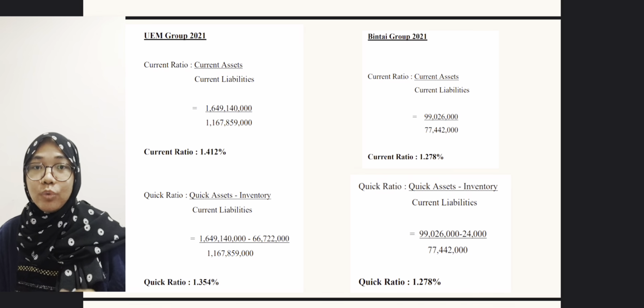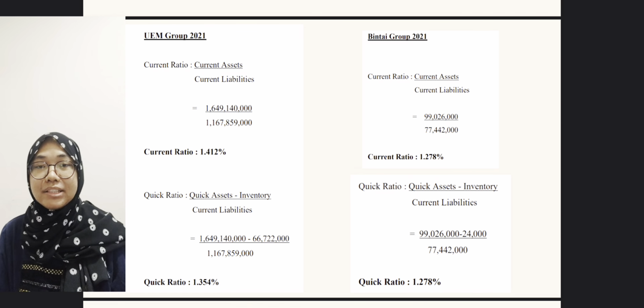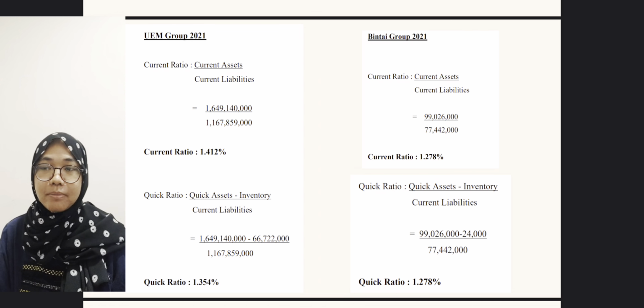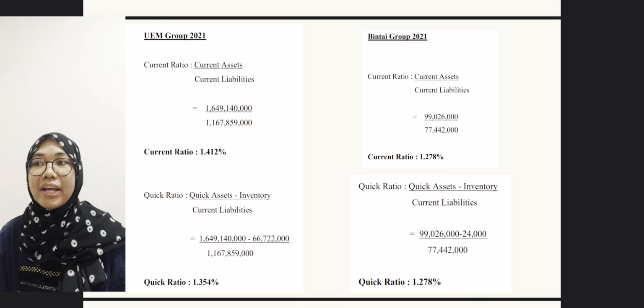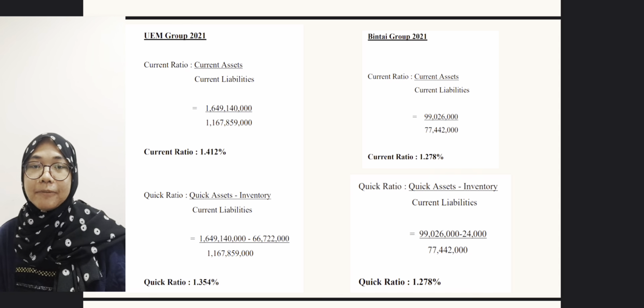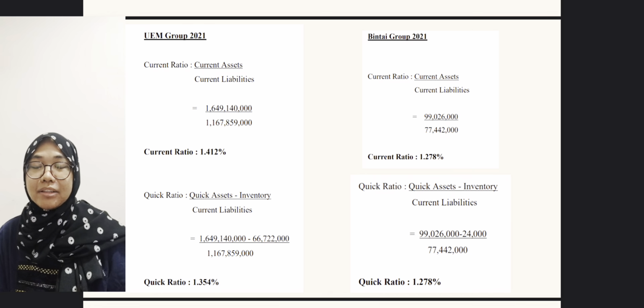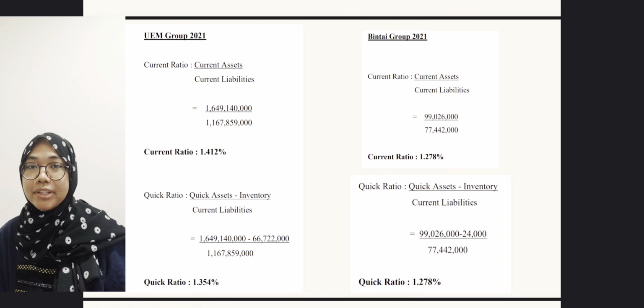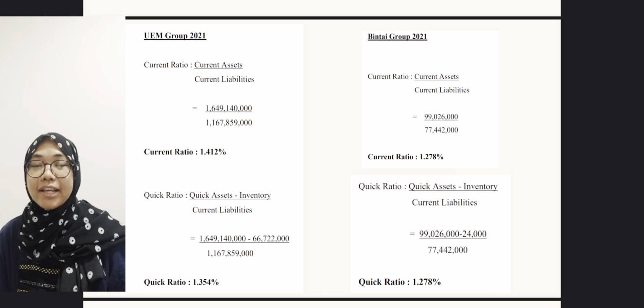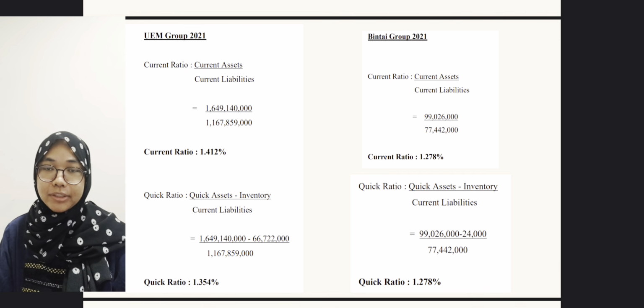This indicates that Magenta Group is slightly healthier compared to the other because it managed to use its assets efficiently and is able to pay short-term obligations within one year. The difference is slight, but in terms of the comparison, Magenta is the healthiest compared to the other.